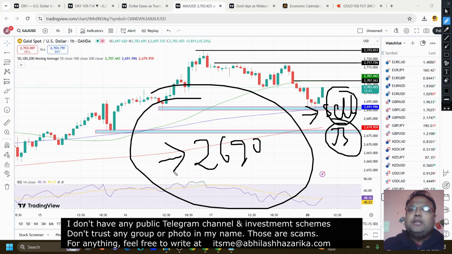How much can you expect? Initially you should be targeting 40 to 50 pips. If you see that the sell position has further potential, then you can look for 80 to 90 pips as well. But initially 40 to 50 pips only. In this market condition, before the news, 40 to 50 pips is also good enough. And at this moment, market is trading around 2703, 2704 area.